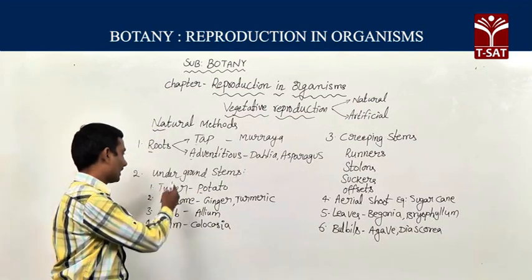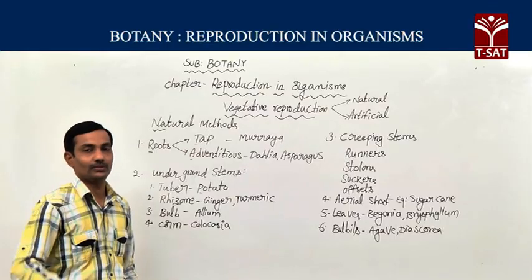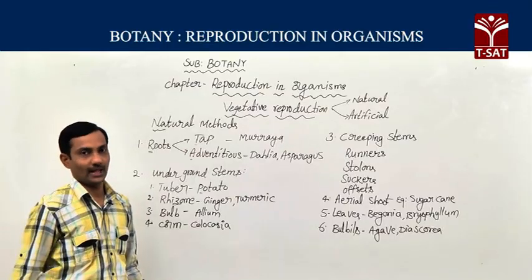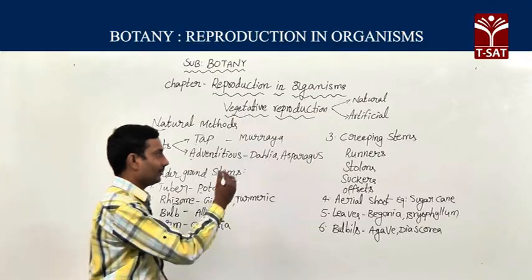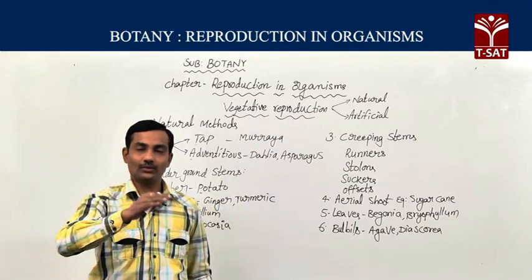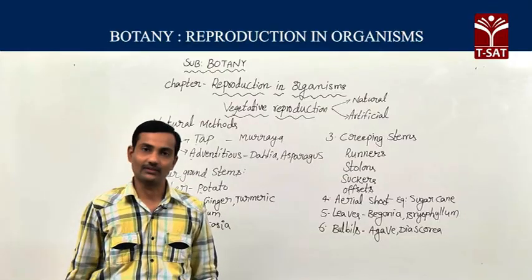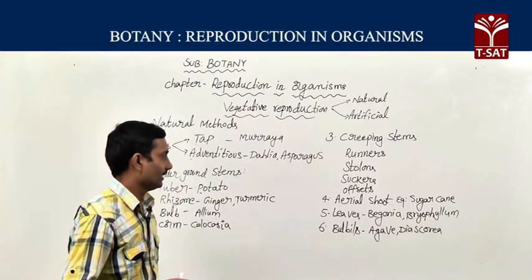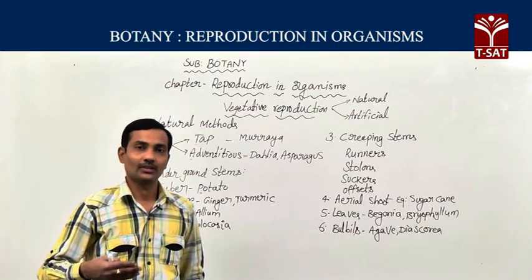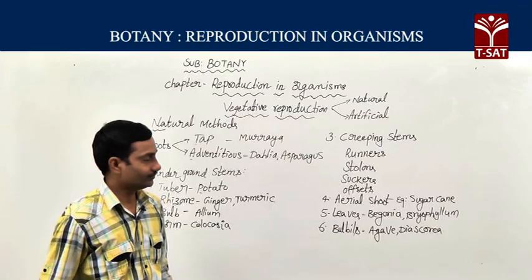All these underground stems also have the ability to produce new plants. Creeping stems: in a few plants, if you observe, the stem creeps horizontally on the surface of the soil, and it also produces new plants directly from the creeping stem.